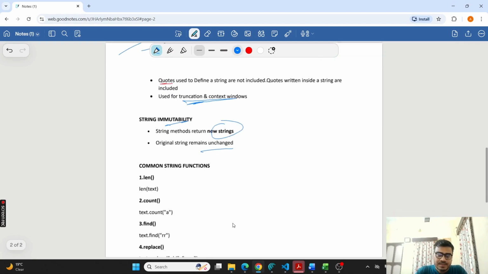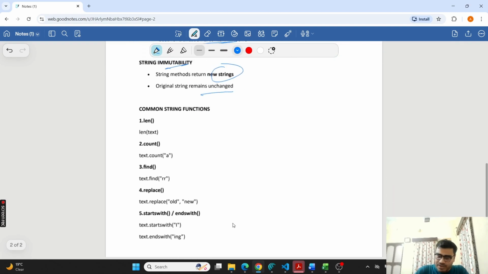Next, there are some common string functions which you need to know, very important. First is length.